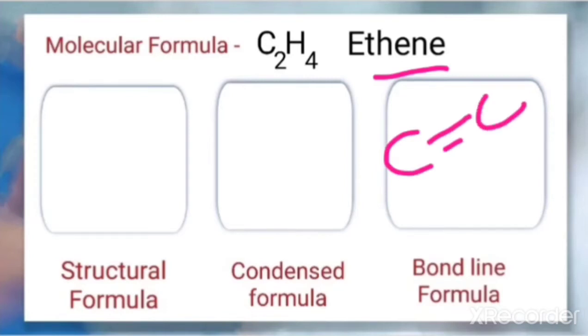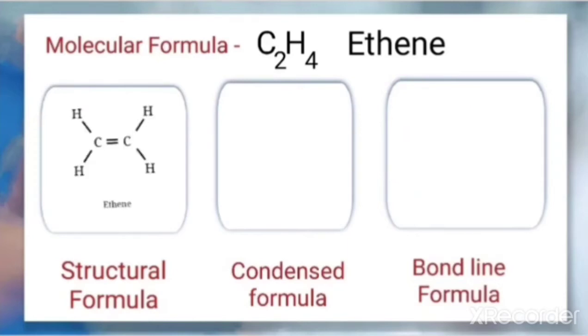Here only two carbons are there, so there will be a double bond between the two carbons. And because we know that carbon's valency of 4 should be satisfied, when you look at this carbon, already 2 bonds are there. Now how many hydrogens will it connect to? It will connect to 2 more hydrogens, and in the same way the other one also.